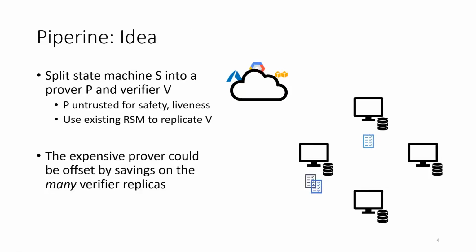Our system, Piperine, goes after the problem more directly. The core observation is that prior work allows us to delegate the execution of a stateful computation to a prover P and check it with some separate verifier V. So we might hope that this prover can collect some transactions, execute them, and provide a proof of their correct execution. The unmodified consensus mechanism would then be used to choose some candidate proof. Each node then verifies the proof, and if the proof is correct, they update their stored state. Since only the verification is re-executed, we might hope to reduce the re-execution costs.